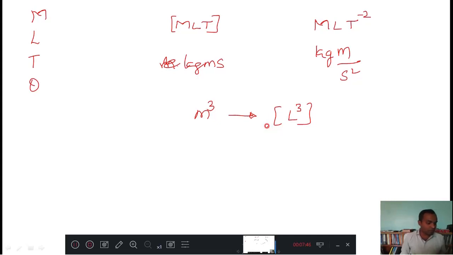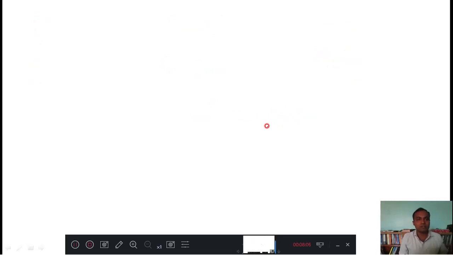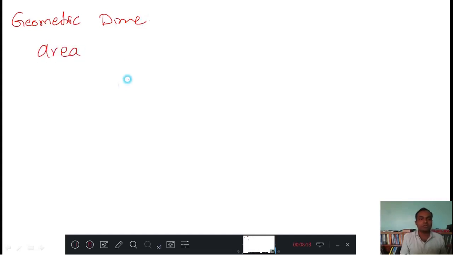Some derived quantities I will teach you now, so that when we start the chapters it will be easier. You can directly consider the derived quantities, derived dimensions, and go ahead. These dimensions might have been studied in your pre-university courses. We have geometric dimensions. For example, area is a geometric dimension. Its unit is meter square.